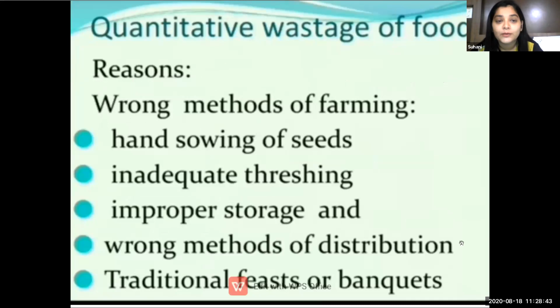Next, we have learned that there are two types of food wastage, that is quantitative and qualitative. Quantitative means wasting food in very large quantity. So we have seen the wrong methods of farming, that is hand sowing, threshing. Then we have also learned an important factor in this, that was feast and banquet. When we have any function or feast at our home, we make food in large quantities, so our food gets wasted in that feast and banquet.